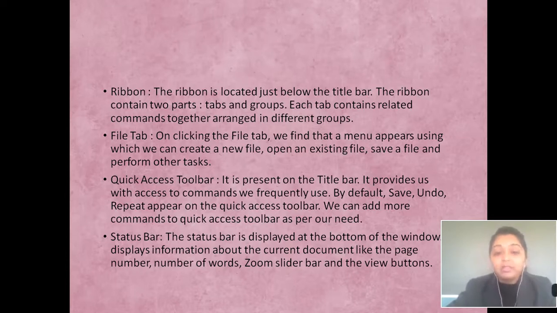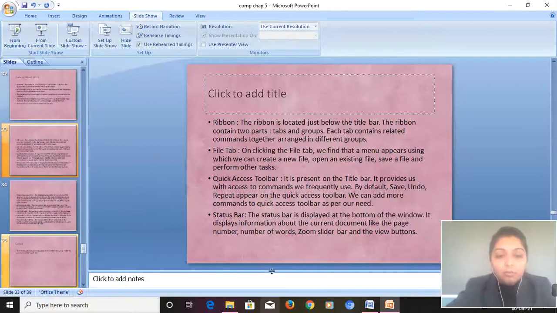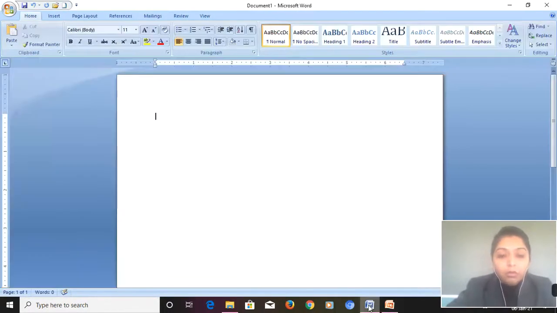Okay. The next is the status bar. The status bar is displayed at the bottom of the window. It displays information about the current document like the page number, number of words, zoom slider and view buttons. Let us see these two bars. So this is the quick access toolbar. Here we are having the save, undo, redo options. Yes, this area is known as the quick access toolbar. Then this is the status bar. See, you can see my cursor, this is the status bar. Is it clear to you?